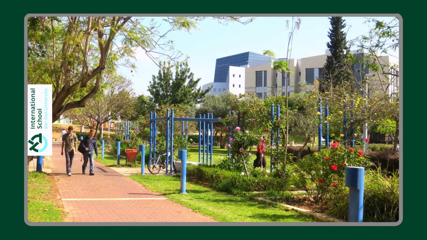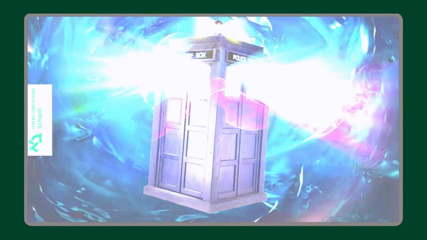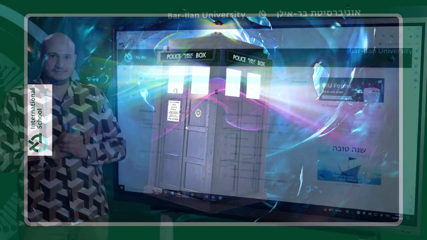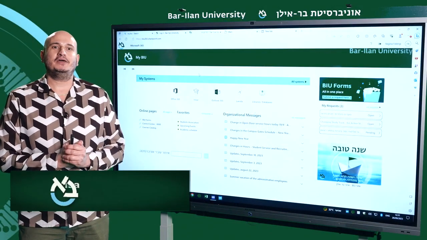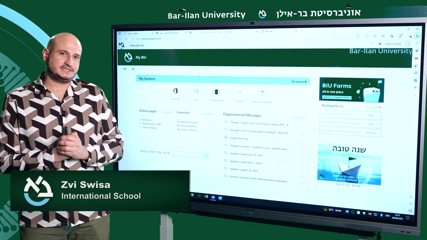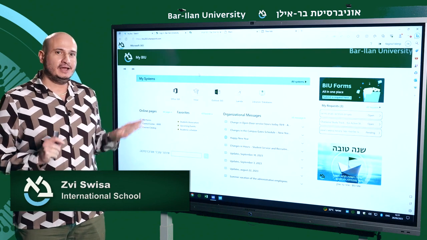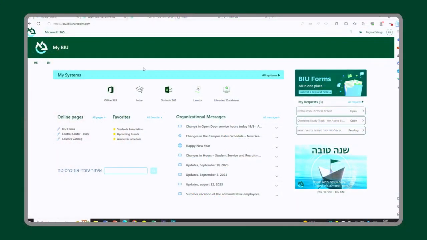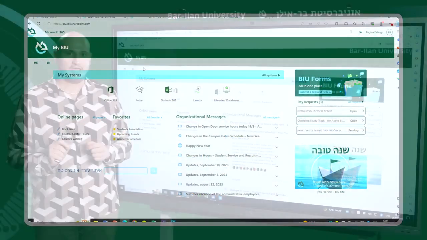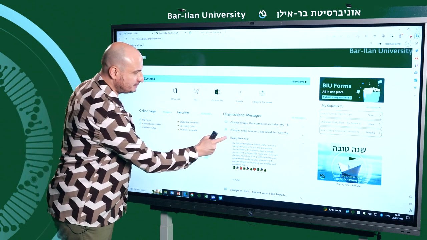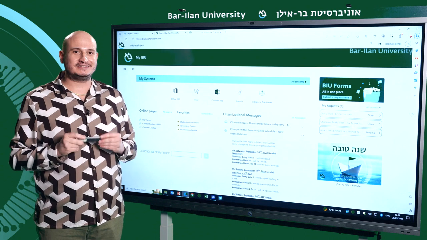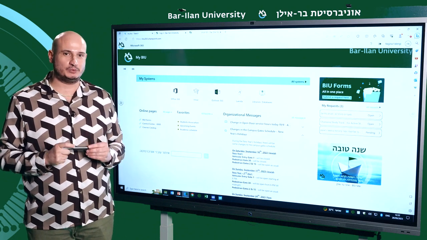But before we embark on this adventure, let's talk about your academic TARDIS, the magical My BIU Student Portal. My BIU brings together all the university's systems under one roof. My BIU is more than just a portal. It's practically your compass in the academic universe. You can review our messages. See? Happy New Year! You can track the status of your administrative requests.